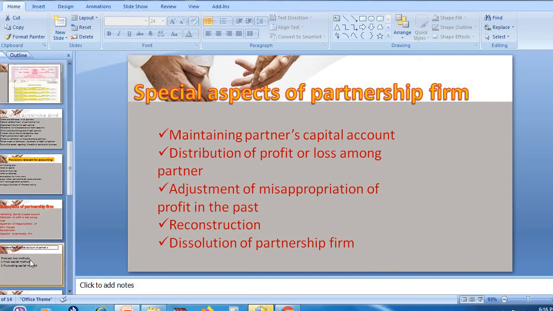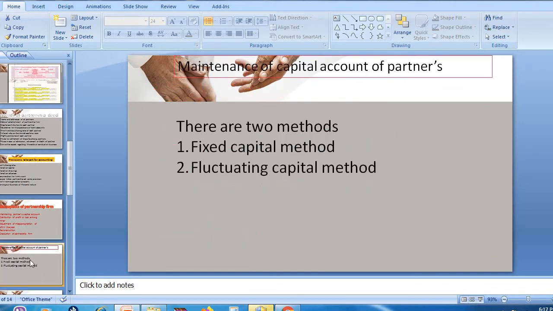So next is the maintenance of capital accounts of partners. We understood that in this particular problem we have to maintain the capital accounts of partners. If there are three partners in an organization, we need to maintain the capital account of all these partners. In which manner we are going to maintain the capital accounts of each and every partner, we are going to study in detail in this class.